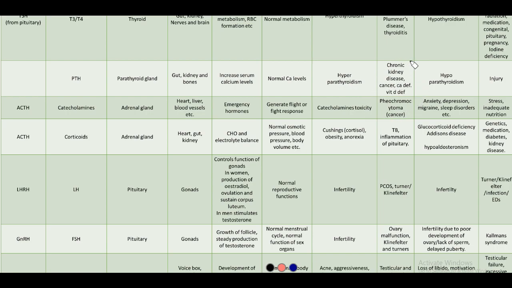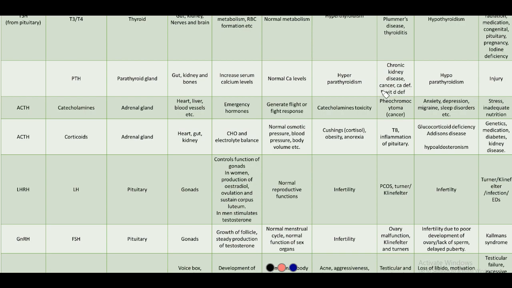The causes are, first, chronic kidney disease. In chronic kidney disease, calcium is being excreted, so it decreases the calcium levels. So in turn, it will increase the parathyroid hormone secretion because calcium levels are low in the blood. It gives a negative feedback to the parathyroid gland to produce more parathyroid hormone.